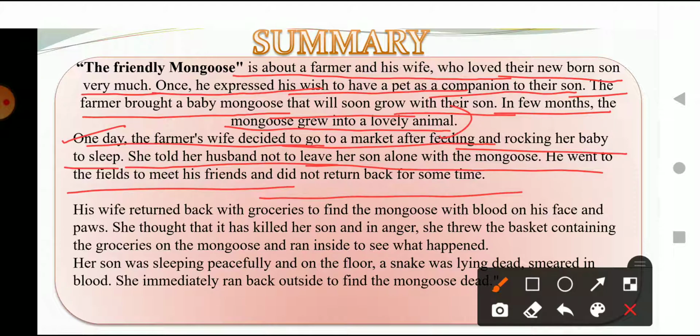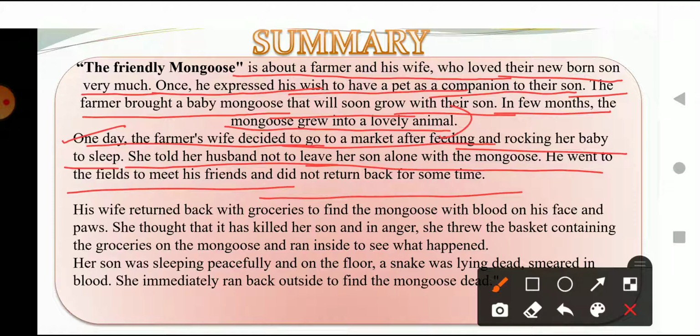Before going, she decided she would feed the baby and make the baby fall asleep, and then she would go. So she did the same. She fed the baby and rocked the baby till he slept.